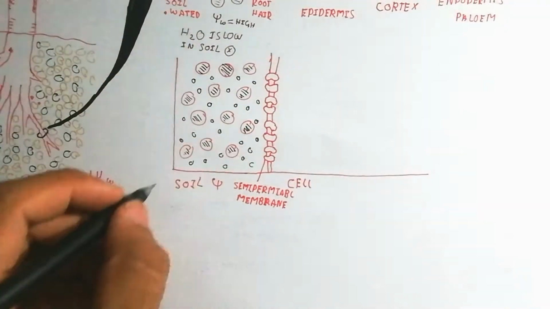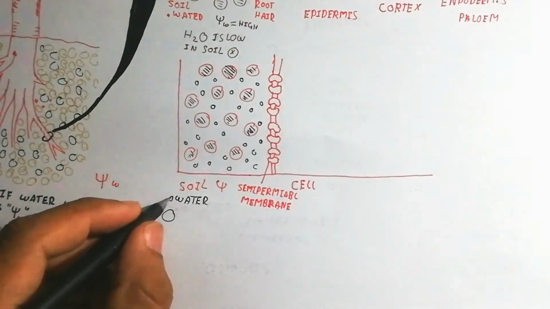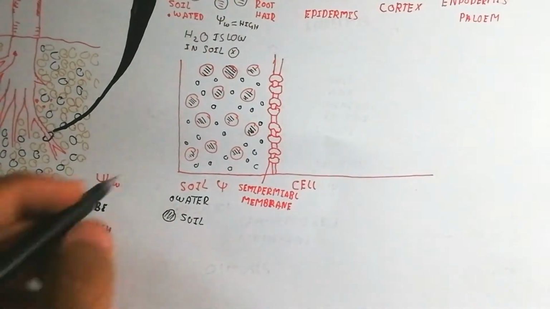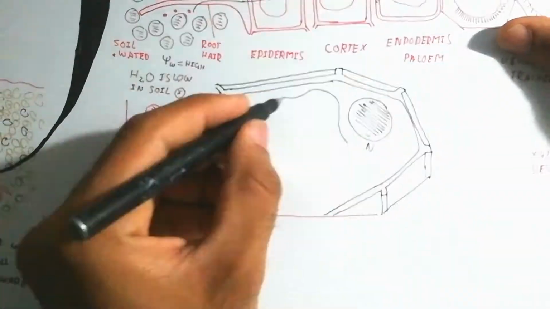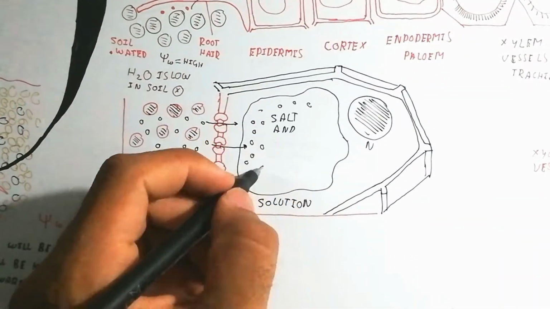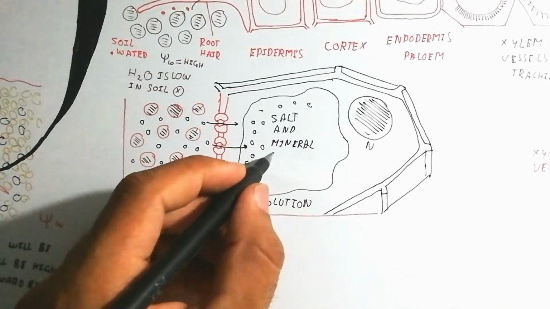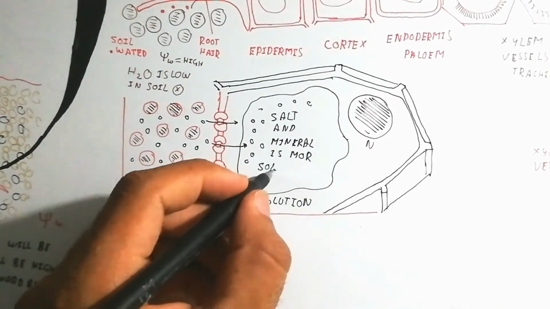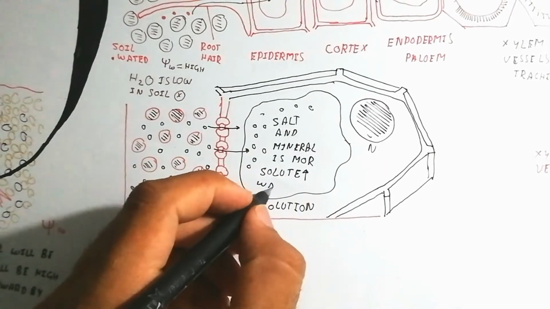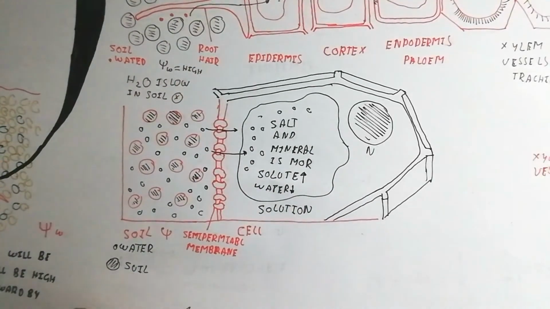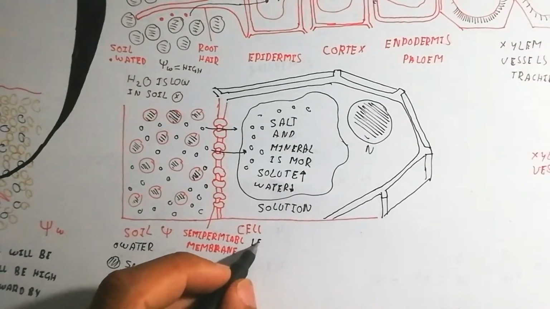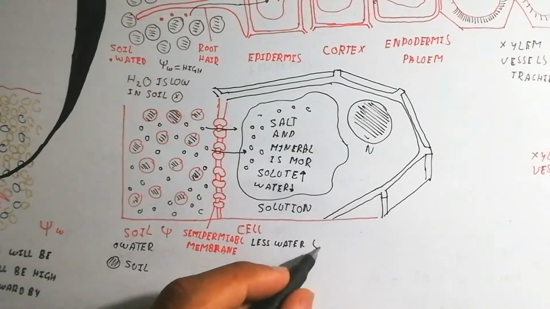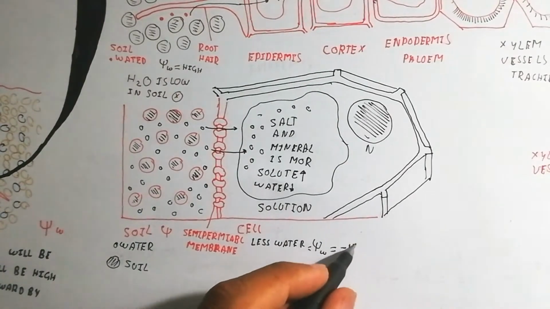The soil has high potential if there is too much water in the soil and not too much water inside the cell, so the water will move inside the cell and it will be turgid. The salt and minerals present in the plant cells absorb the water, and absorption of the water is due to the water potential outside being higher, so that is why the water will move inside.